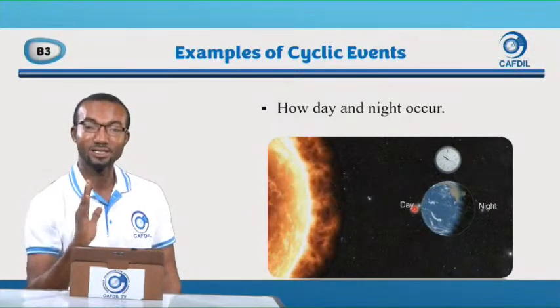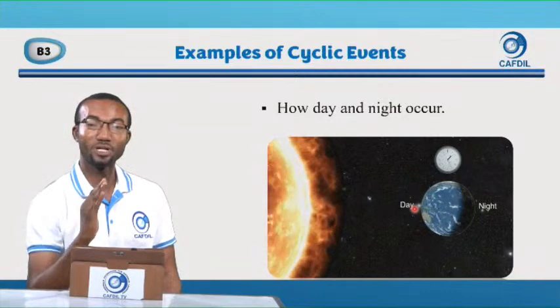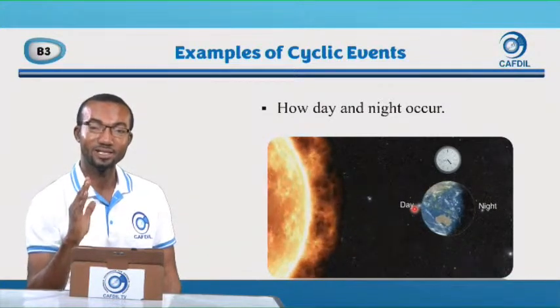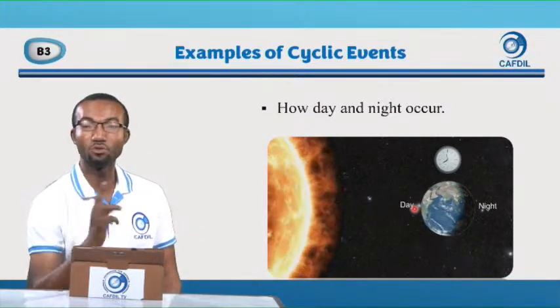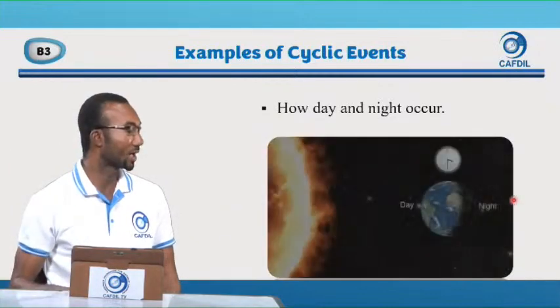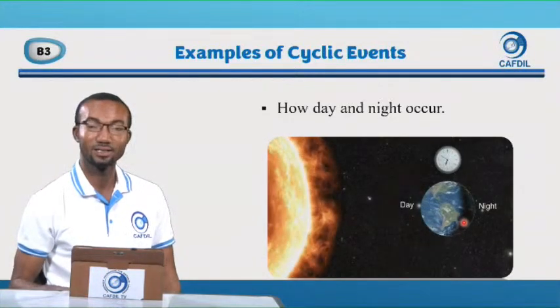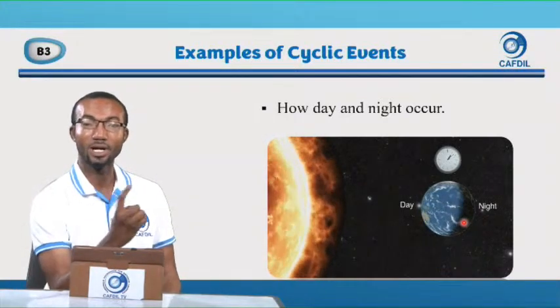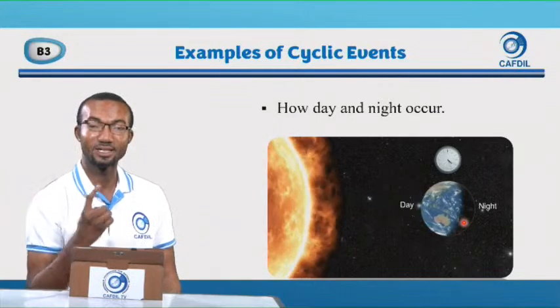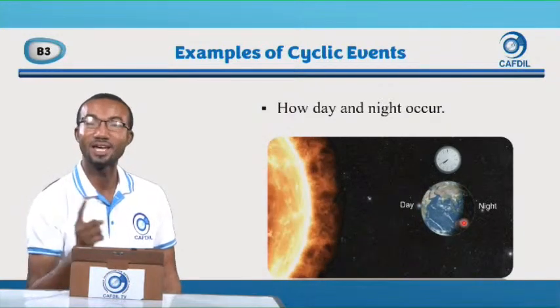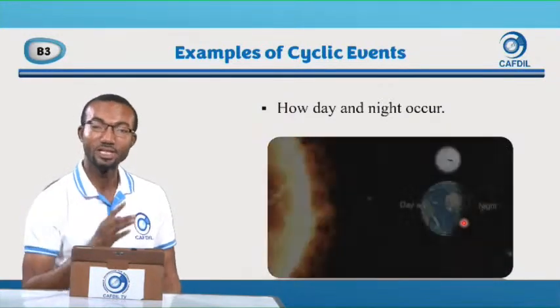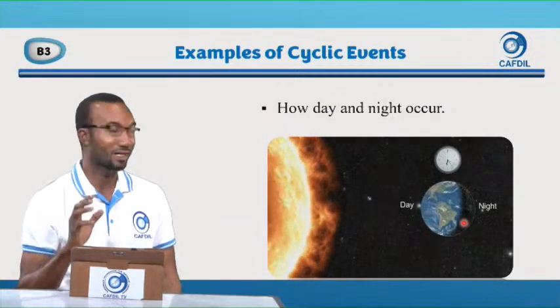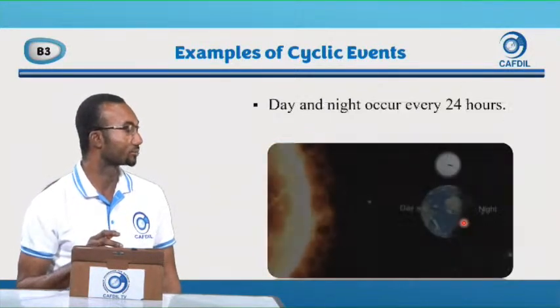Then the earth will be moving away gradually from the sun, and by 6 o'clock, getting to 6:30, we will move away from the sun, and we will come to this place, which is night. We will go and sleep, and then as it rotates, we will come back to the face of the sun again, and we get day. This happens every day. So day and night is an example of cyclic events.